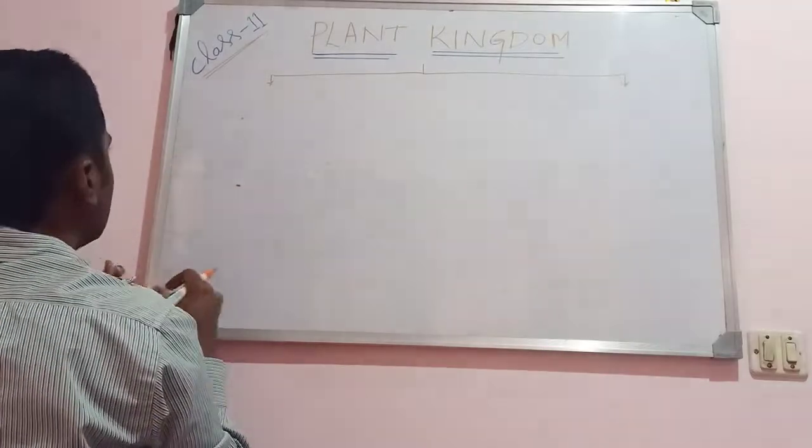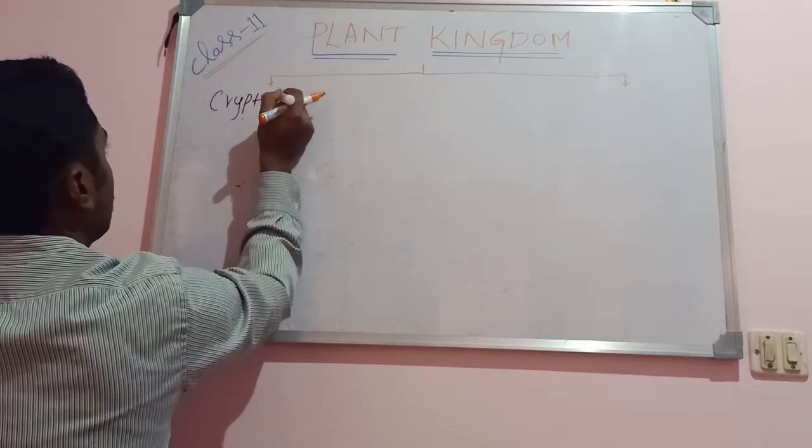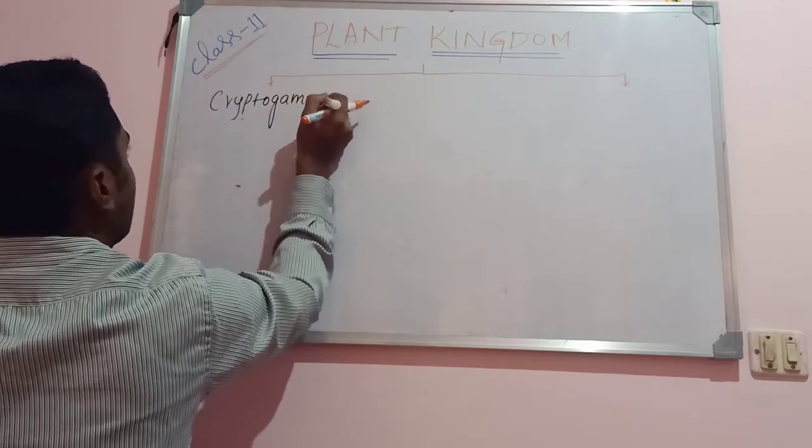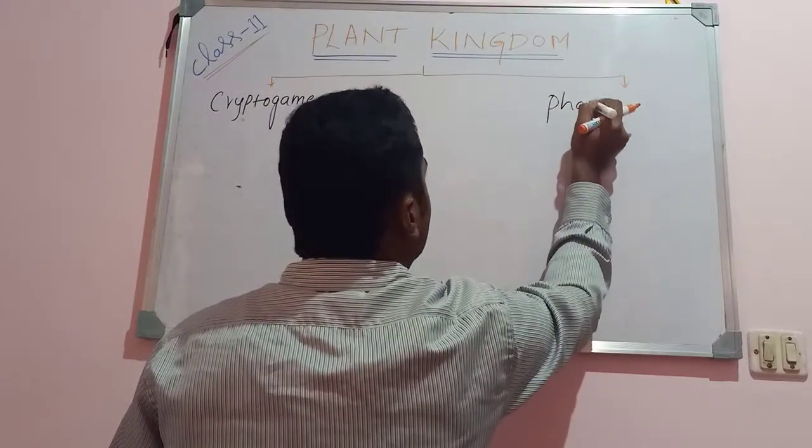One is Cryptogamia and another one is Phanerogamia.